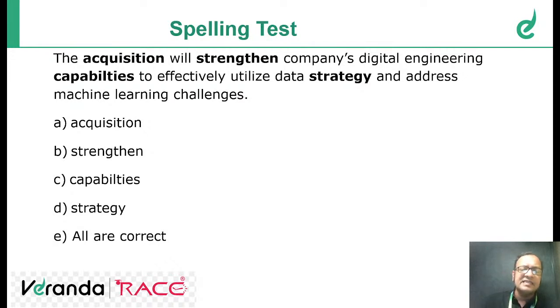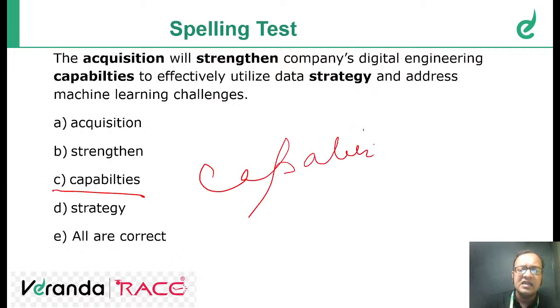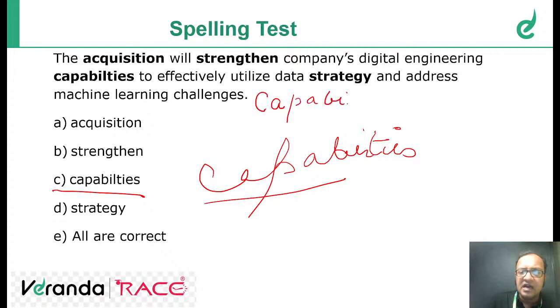Capabilities, it's written wrongly. Let me write it again in a better manner: CAPABILITIES, capabilities. Here it's written incorrectly. It should be capabilities. Okay, next.